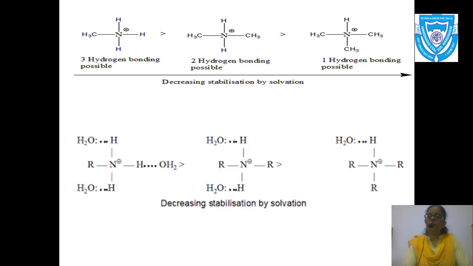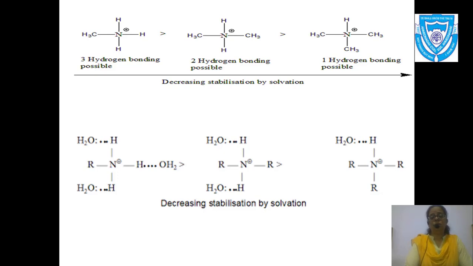Similarly, when I move towards the third structure, it is again a protonated amine, a 3 degree protonated amine or a tertiary protonated amine. It forms only 1 hydrogen bond with water.